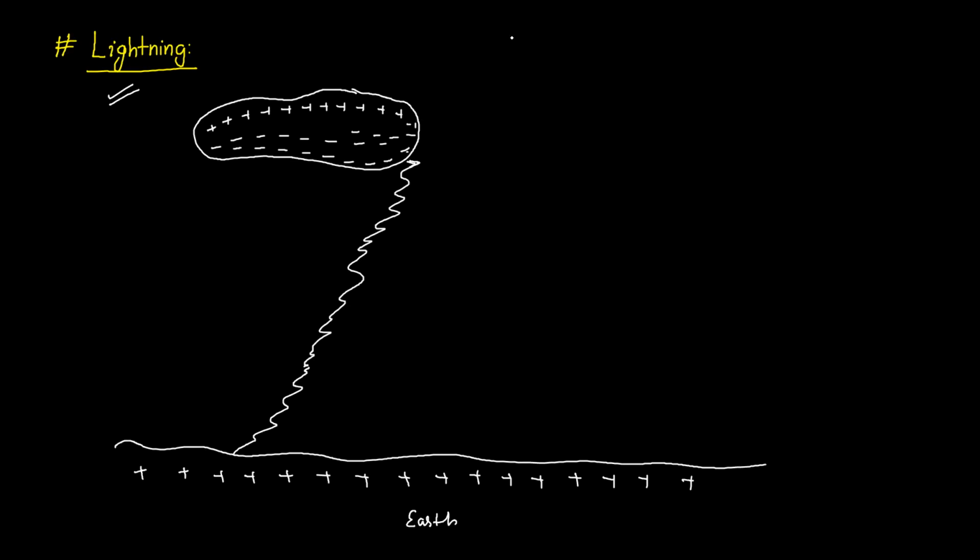So this is the phenomenon of how lightning takes place. And this phenomenon occurs due to a process called electric discharge. This phenomenon is nothing but a discharge of charges. That is the reason it is called electric discharge.